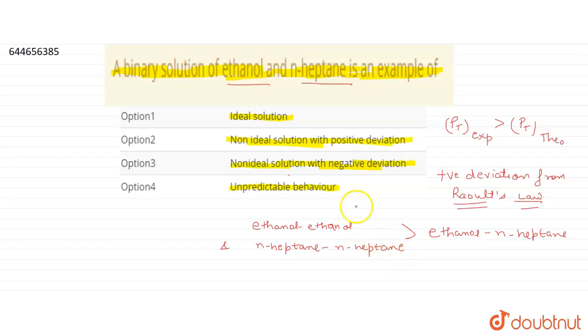Okay, so this is a type of non-ideal solution formed by a binary solution of ethanol and N-heptane, in which the intermolecular attraction between AA and BB is greater than intermolecular attraction between AB. Here A is ethanol and B is N-heptane. That's why they show positive deviation from Raoult's law. So the answer for this question will be option second, that is, they form non-ideal solution with positive deviation.